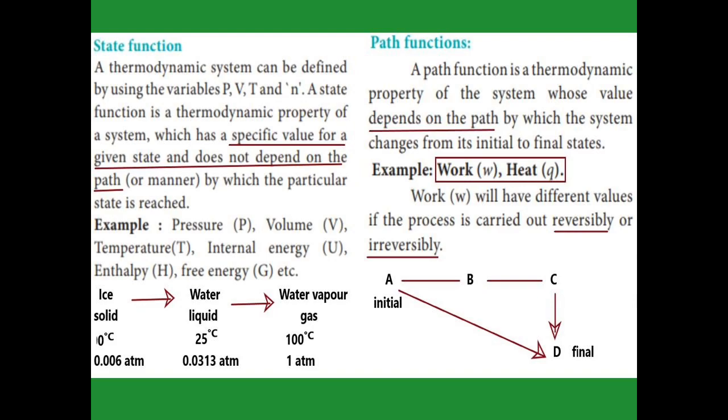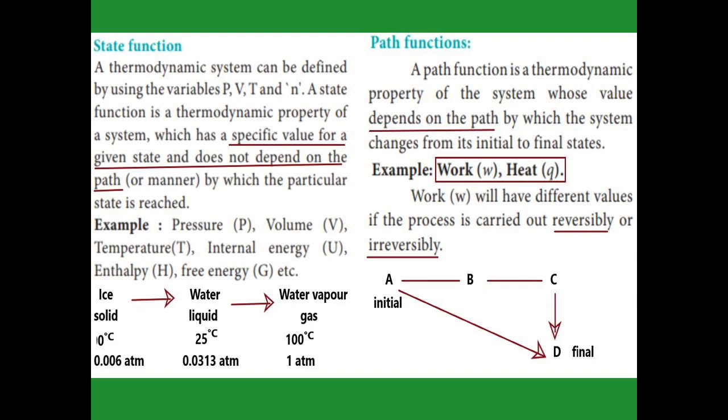The system is defined by some variables, for example, pressure, volume, temperature, number of moles. These variables have some specific values, and those specific values give the state of the system. For example, if water is at 0 degrees Celsius, what state does it possess? Solid state. If the temperature of the liquid is 100 degrees Celsius, we can say the state of the water is water vapor, that is, it is in a gaseous form. So with the help of the temperature we can say what state it has.